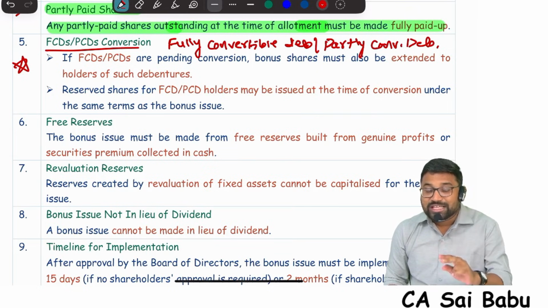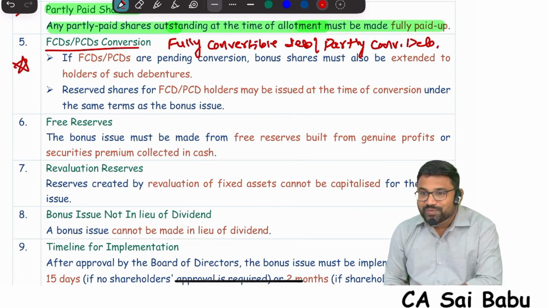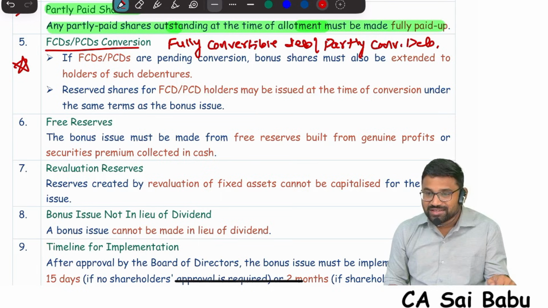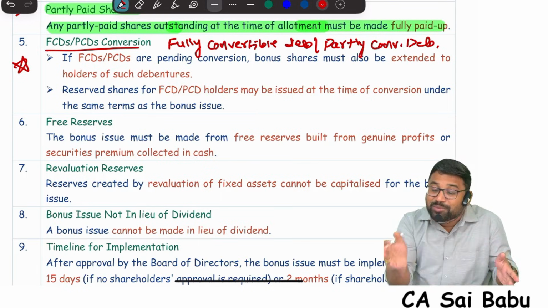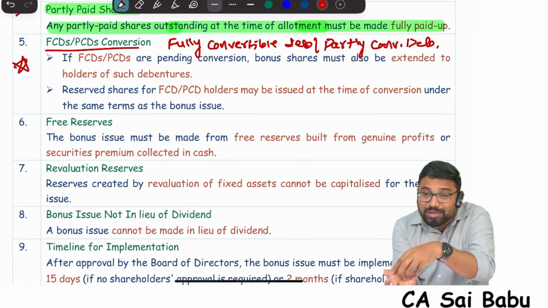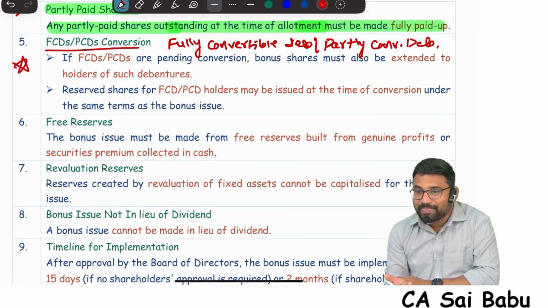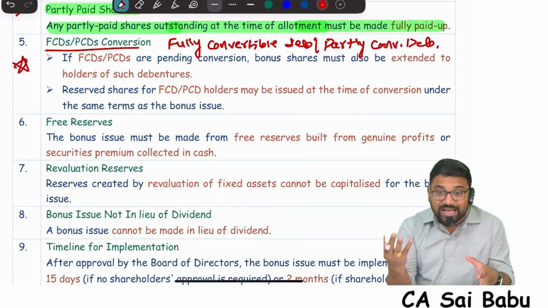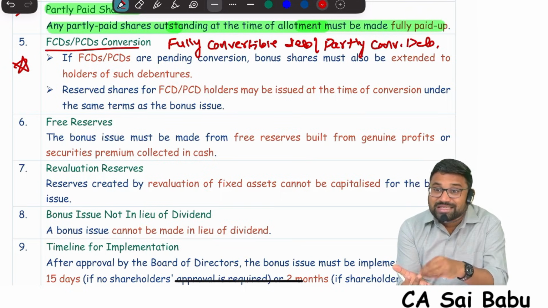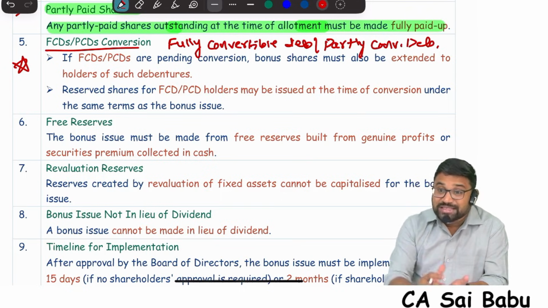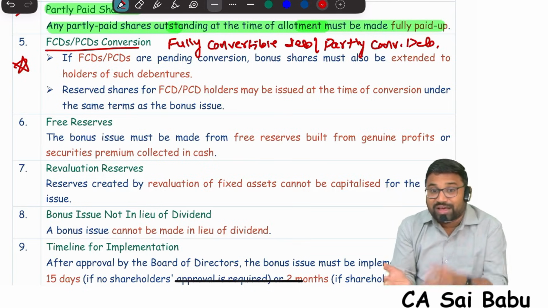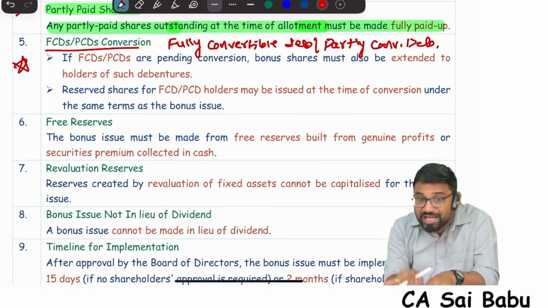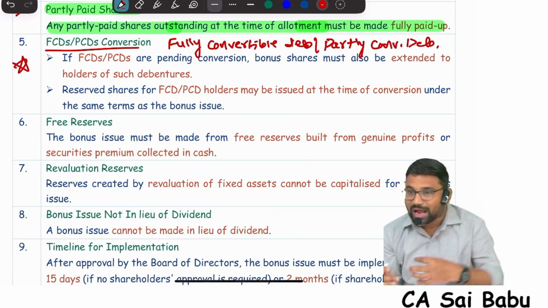Now the company is issuing bonus shares. Bonus shares generally will be given to whom? Existing equity shareholders. Whether the benefit of the bonus shares is equally applicable to fully convertible and partly convertible debenture holders also, because they are not equity shareholders, they are debenture holders, but their debentures are convertible in nature. That means in future they will get converted into equity shares if they exercise the option. Do you understand my question?